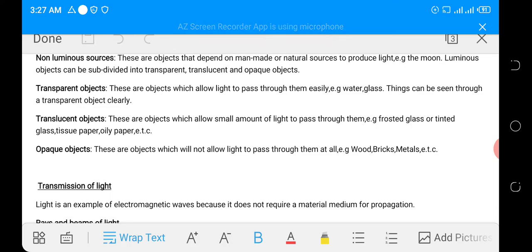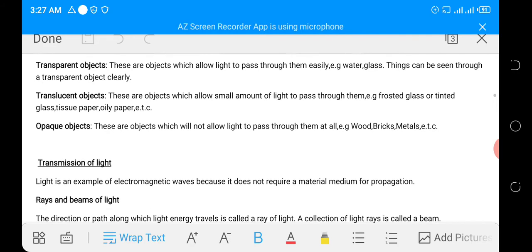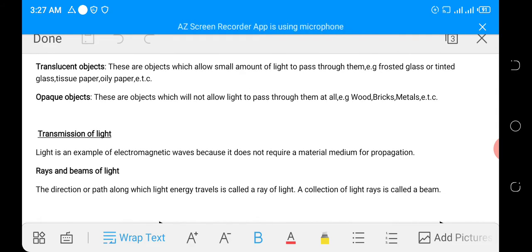Transparent objects are the objects which allow light to pass through them easily so that things can be seen through them clearly. Examples are water and glass. Translucent objects are the objects that allow only a small amount of light to pass through them so that things cannot be seen clearly through them but can be seen faintly.